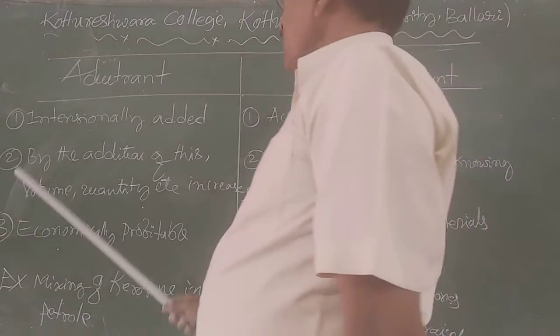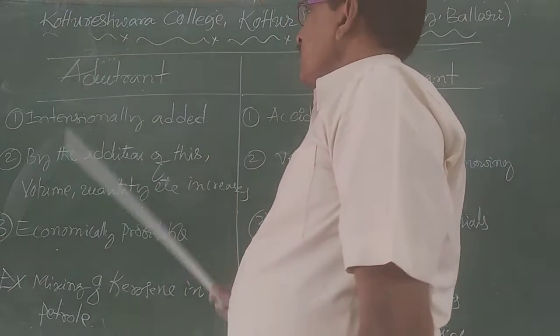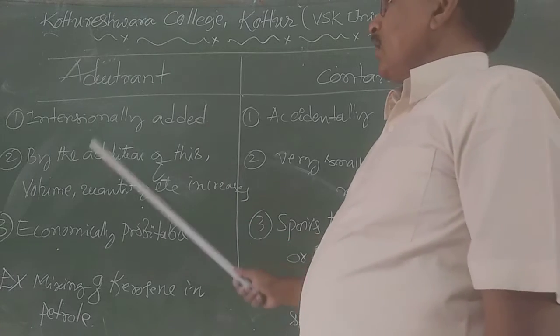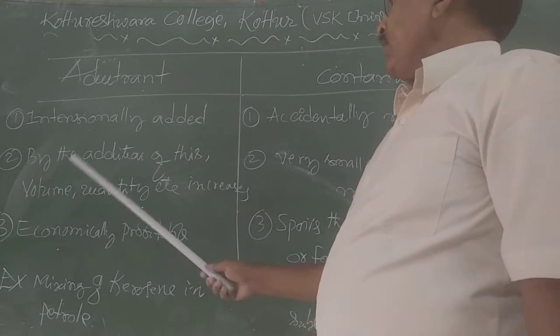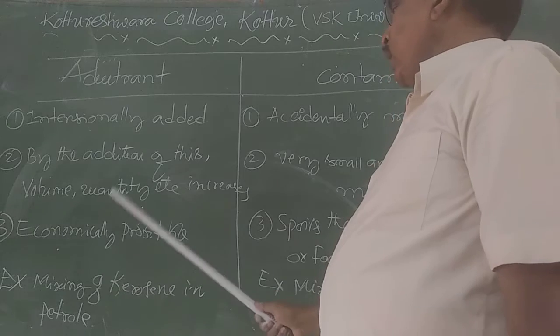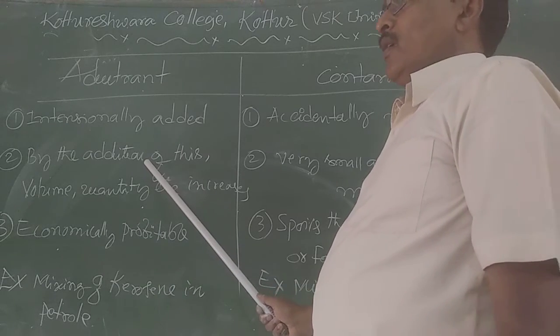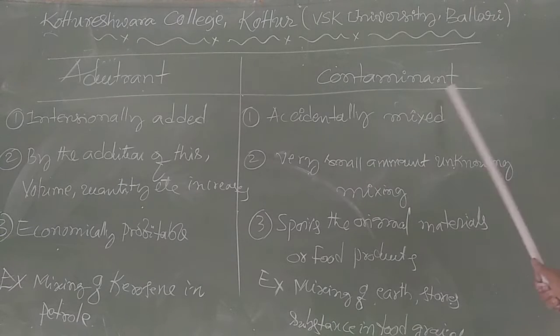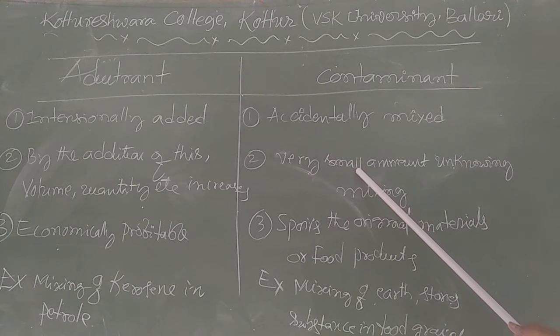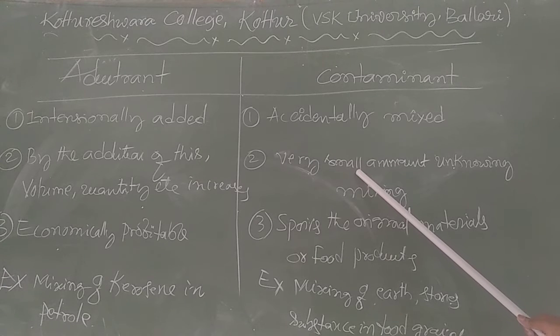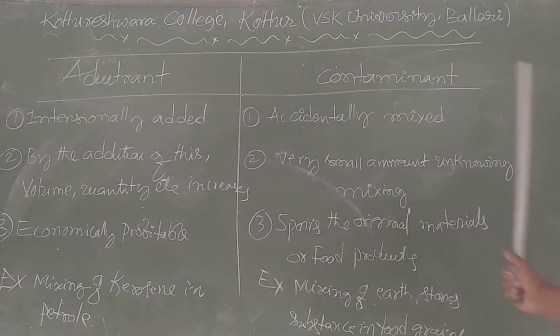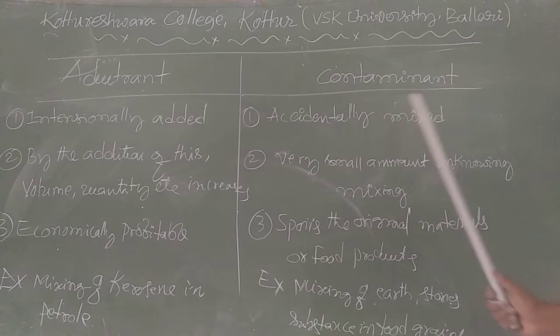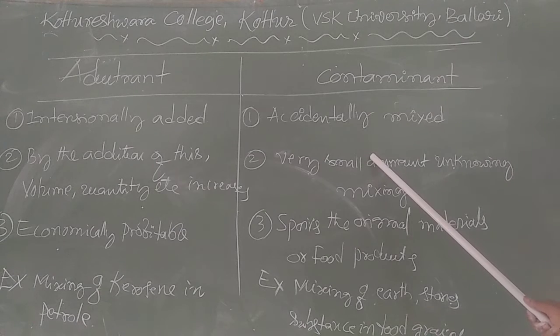Another difference is that by the addition of these adulterants to the cosmetic materials, the volume and quantity also increase. Whereas in the case of contaminants, since they are unknowingly mixed into some other pure substances, the volume may of course increase, but the increase in quantity is not comparatively larger when compared to the adulterants.